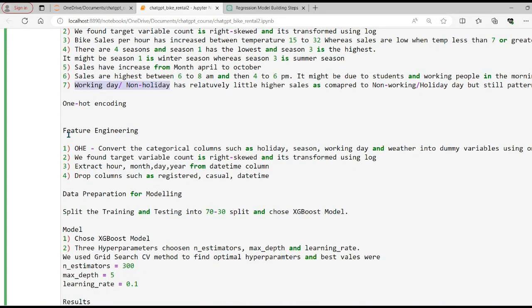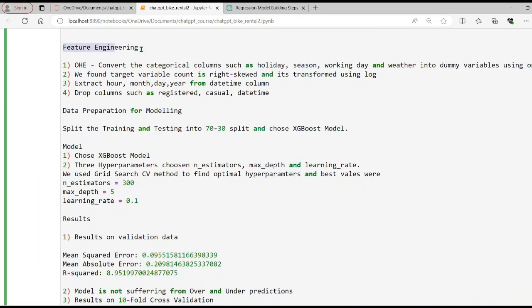Once we completed the data visualization and data exploration part, the next thing we did was feature engineering. In feature engineering, we had some categorical columns like holiday, season, working day, and weather, so we converted them into dummy variables using one hot encoding.